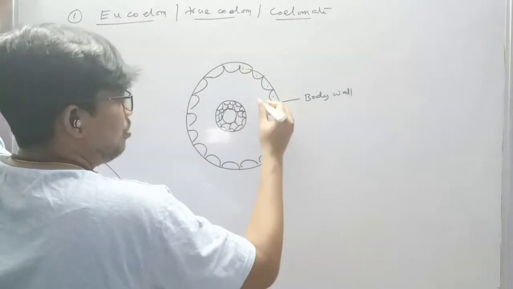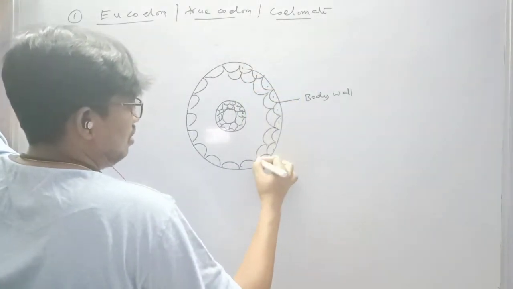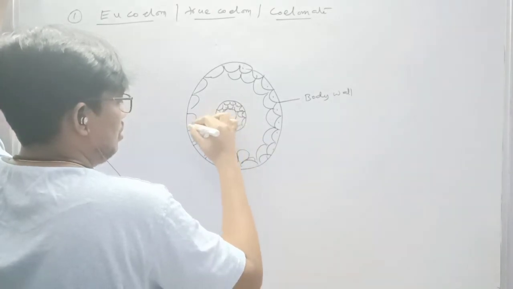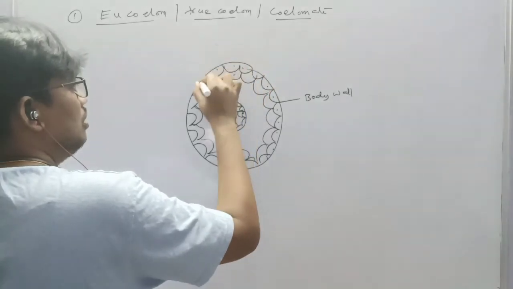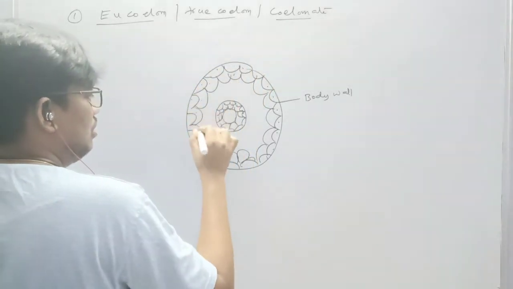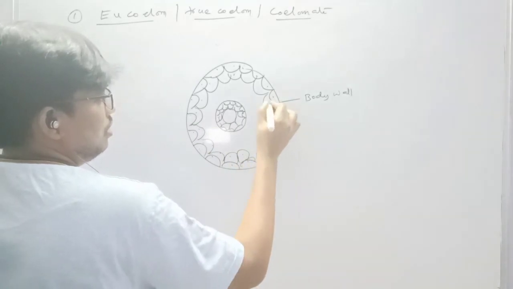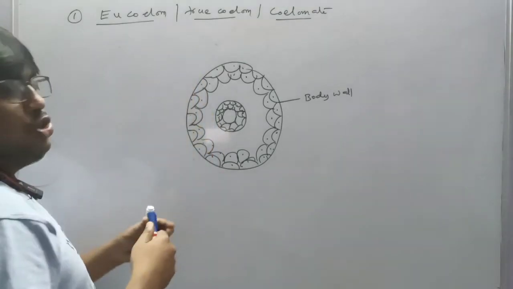The space between the body wall and alimentary canal is filled with fluid. This is the eucoelom or true coelom.